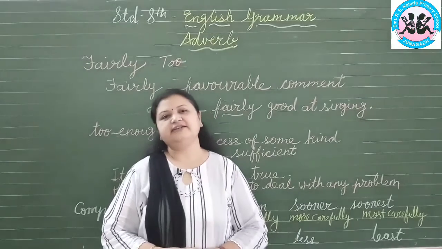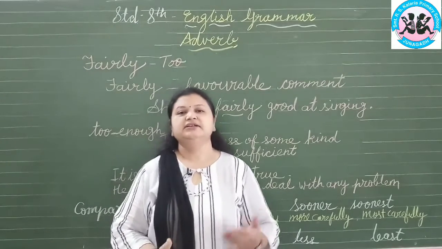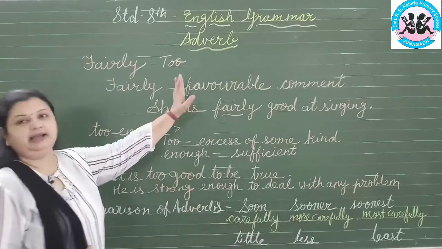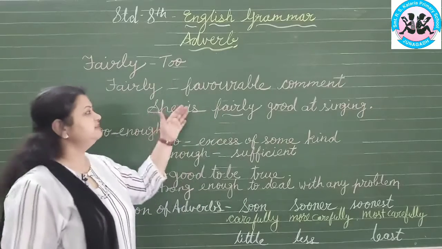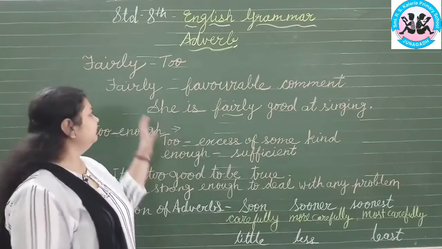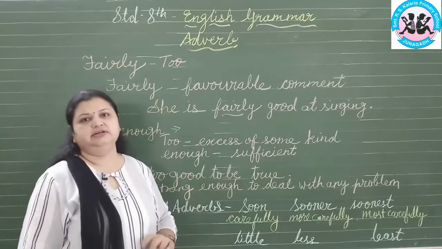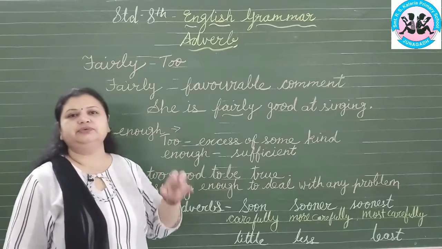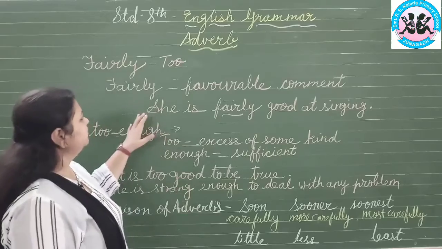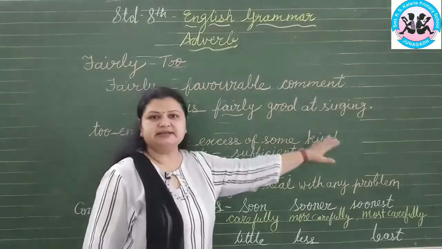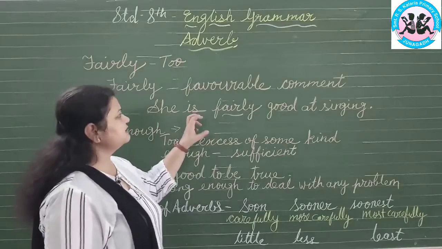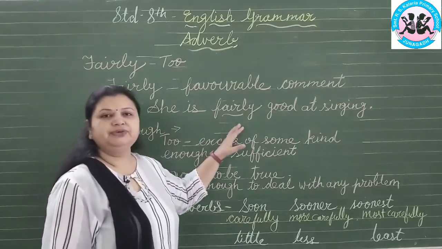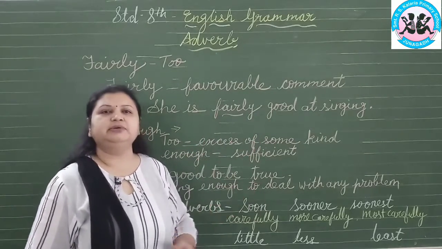Now students, just like so, such, so that, quite, rather, we can also use fairly and too in the sentence. These are also called adverbs. Fairly, like quite, is used for favorable comment. For example, she is fairly good at singing. Here the sentence is favorable, so that's why we are using fairly. If you use quite instead of it, it will also be correct.